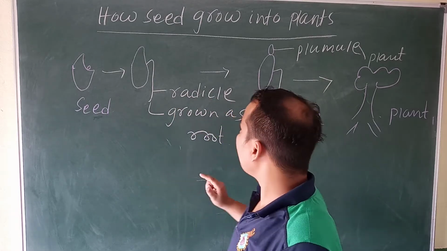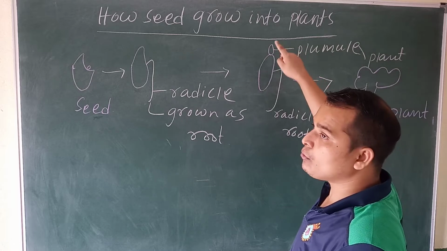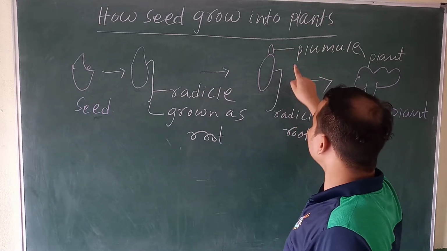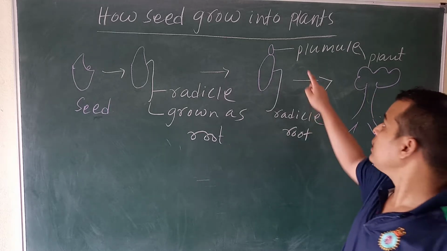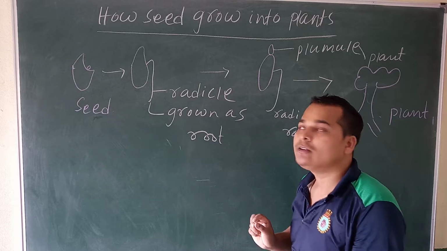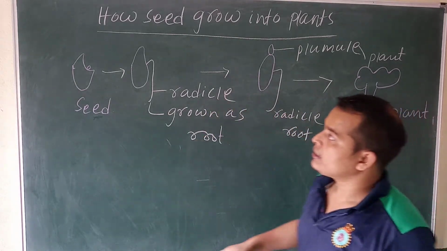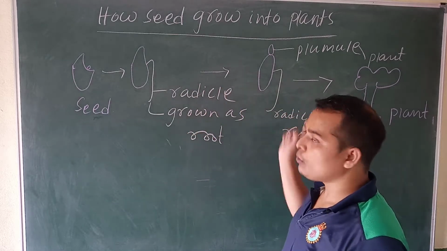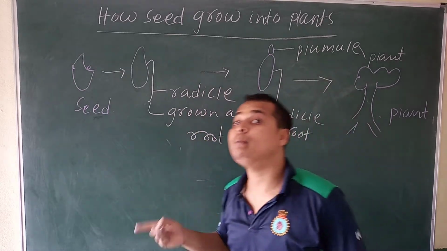After some days you observe again, and one outgrowth will go up. It is called a plumule. This plumule grows as a small plant. So from seed to plant, in that way the seed grew into a plant. The growing of a seed into a plant is called germination.